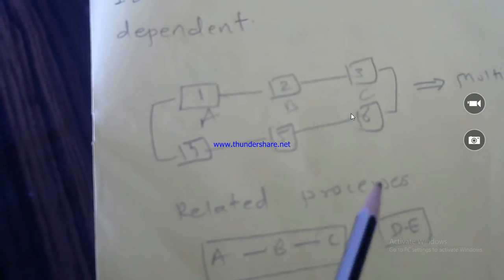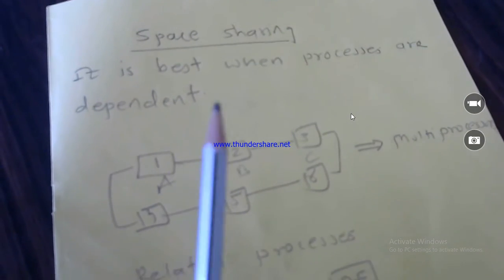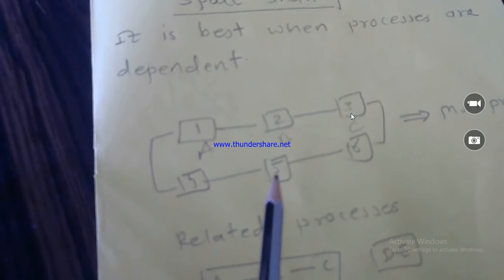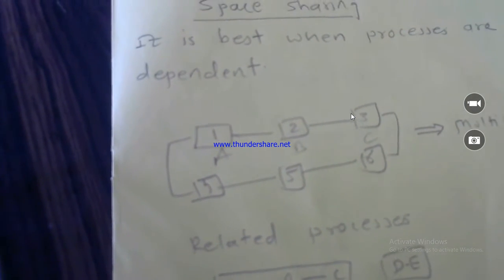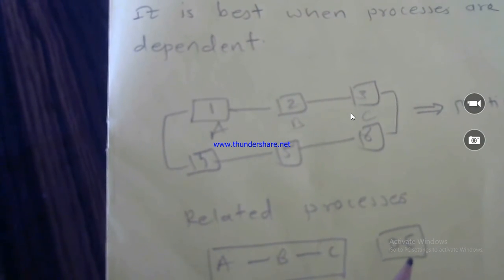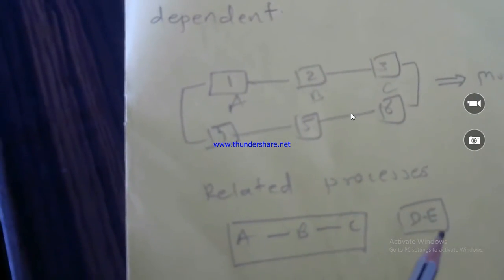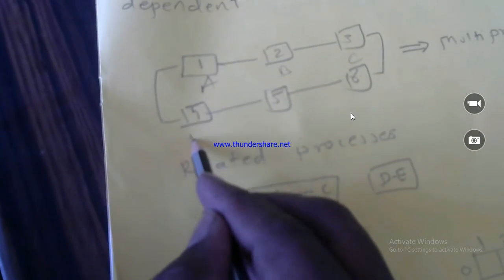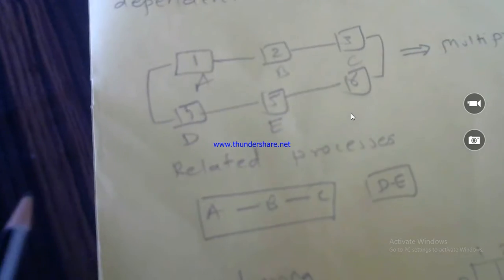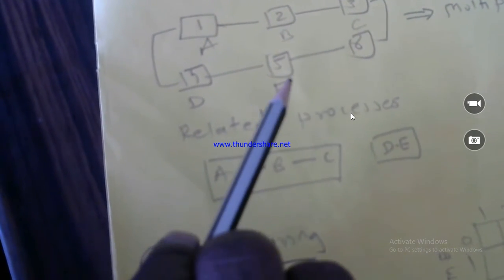For D and E, how many processors are required in the space sharing algorithm? Only 2. If the 2 processors are ready, then processes D and E, which are in the ready queue, will get allocated to those processors. Process D goes to processor number 4, and process E to processor number 5.